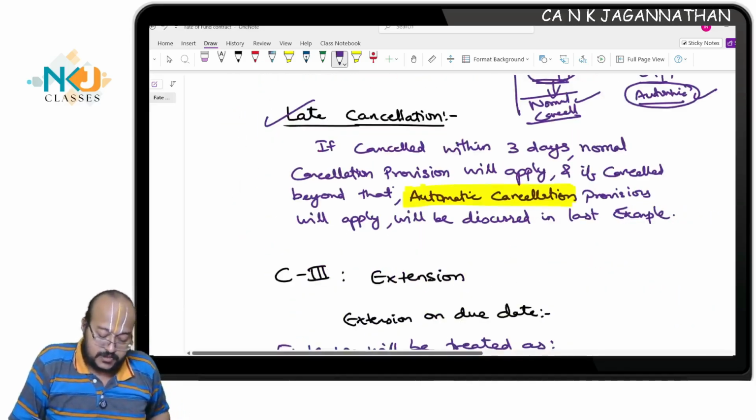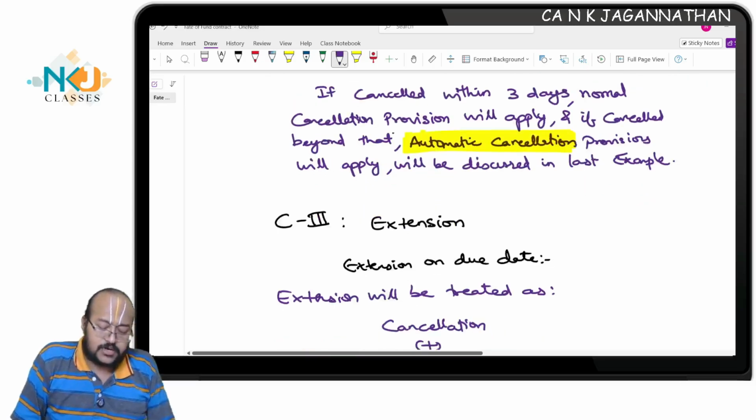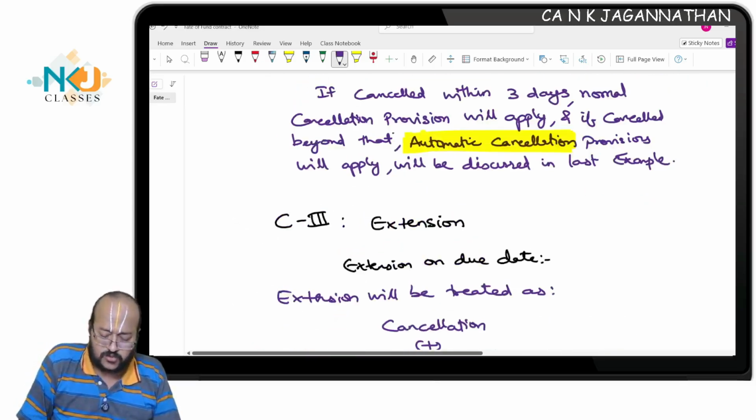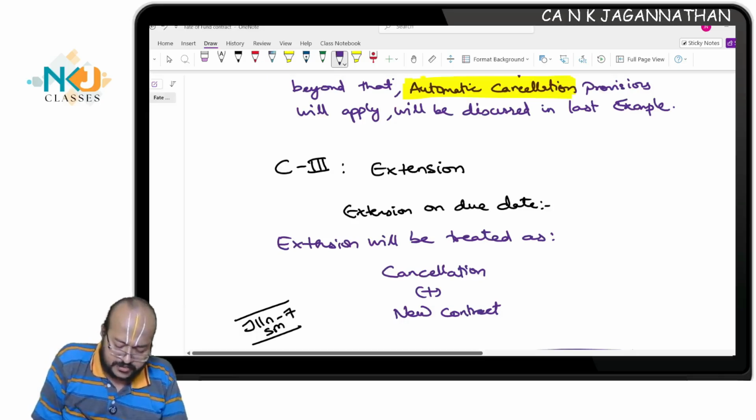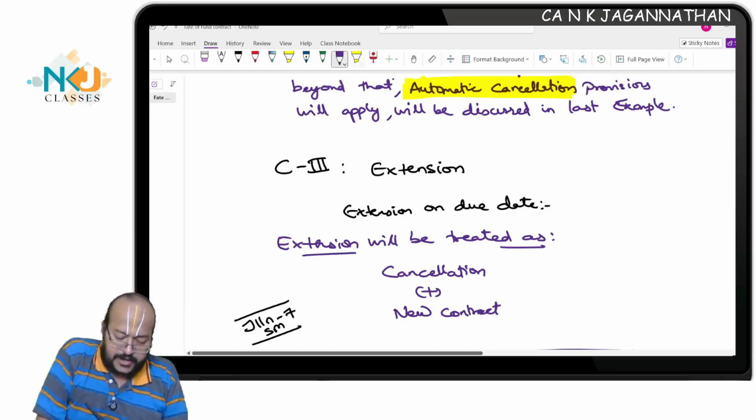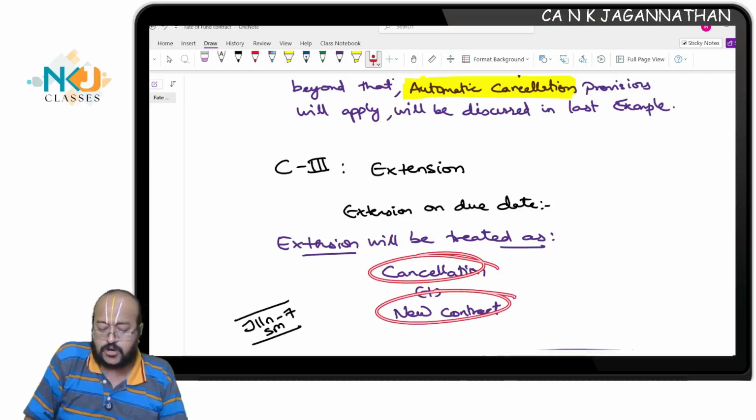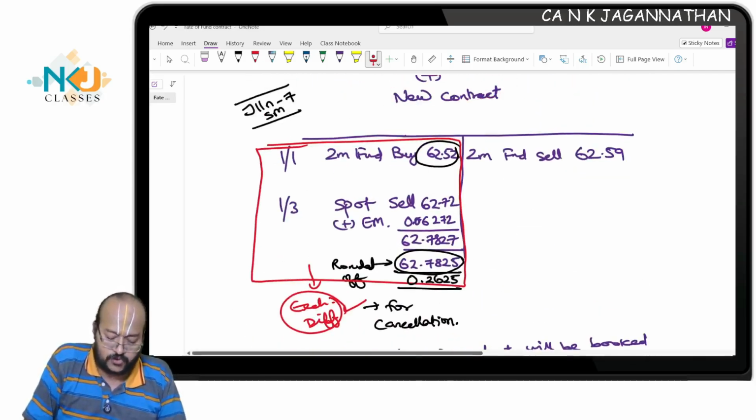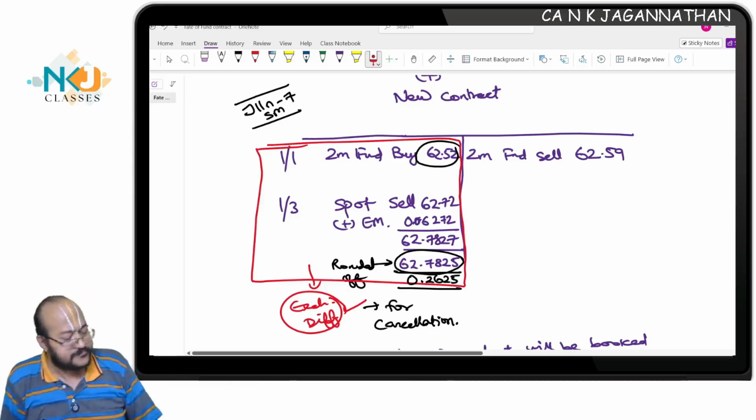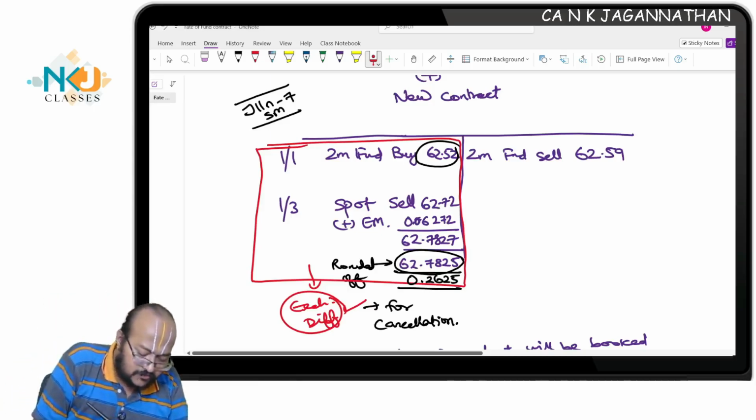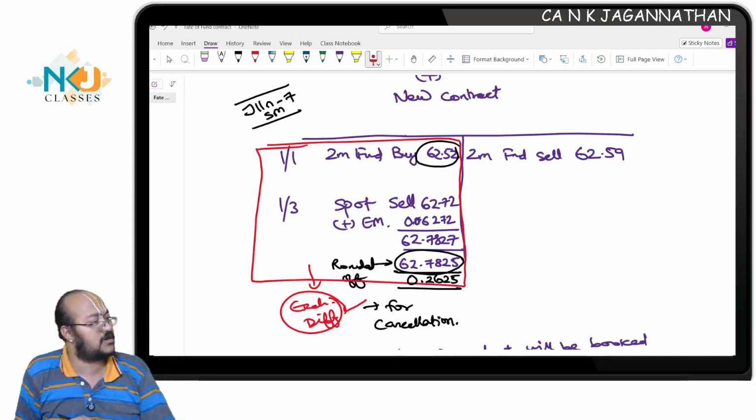Now, this is about cancellation. Come to the extension case. Extension is also very simple. How to understand extension? Extension will be treated as cancellation plus issue of a new contract. Cancellation and issue of a new contract. Now, see here, we have illustration number 7.